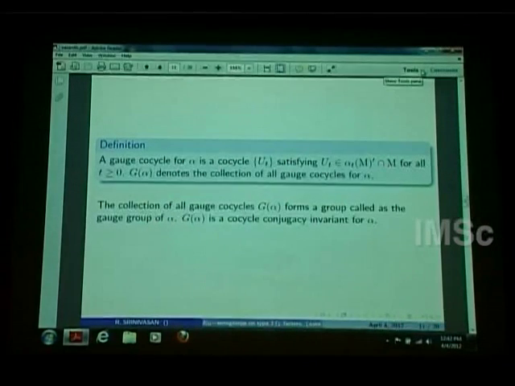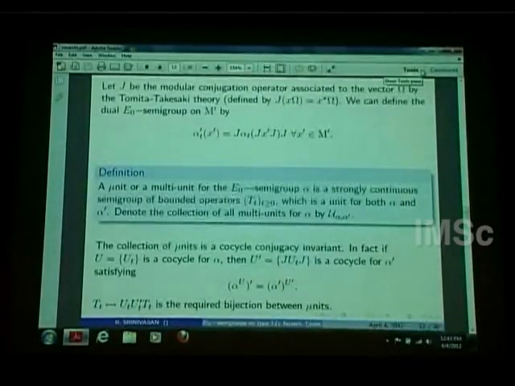So one can show that this G alpha forms a group with respect to multiplication. I mean, you can compose two unitary operators. If you have u_t, v_t, then you can compose them and get another w_t equal to u_t v_t. That's again a gauge cocycle, and star will give the inverse. So it's a group under the usual group operation. And this group is again a cocycle conjugacy invariant for alpha. So we have got two cocycle conjugacy invariants, and we would like to compute them for our examples.